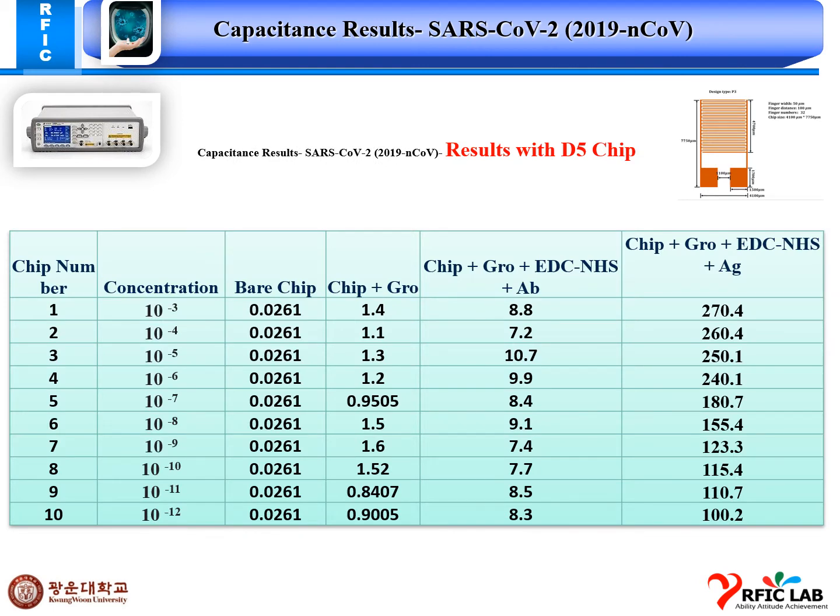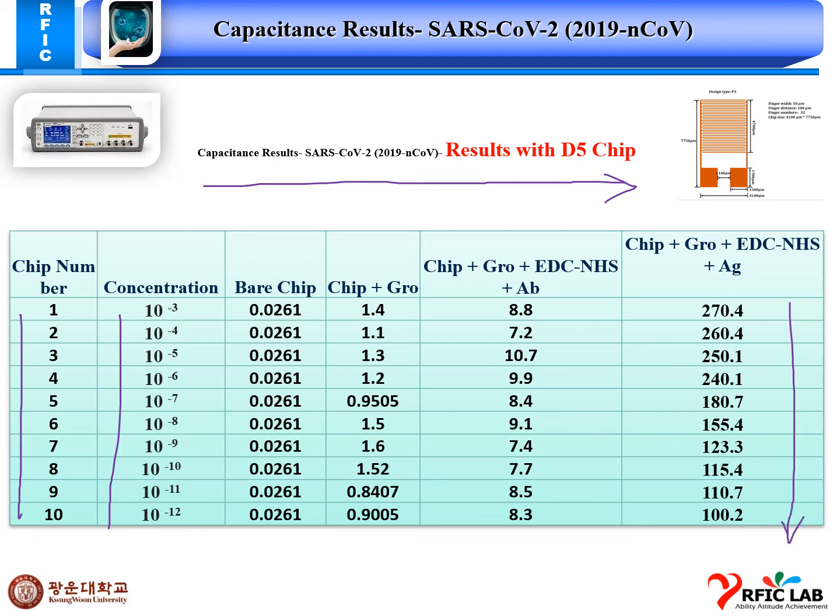This is all the results in tabular form for the chips. So I use ten chips here, with all the concentrations and values of bare chip, chip plus graphene oxide, antibody, and finally this is antigen testing.